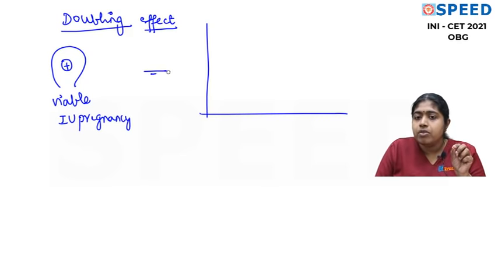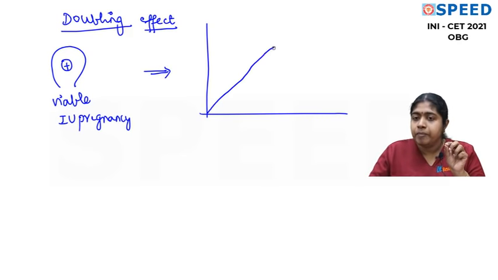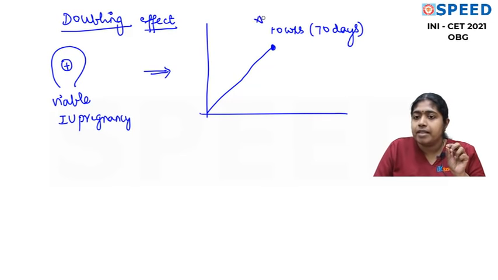So in case of a viable intrauterine pregnancy, HCG values will start to double and reach a peak at 10 weeks. And reach a peak at how many weeks? 10 weeks. So that can be written as 70 days. So this is one very important question in the exam. Peak HCG level in pregnancy is seen at how many weeks of gestation? You can say it is 10 weeks of gestation, that is 70 days. Now this doubling is seen where? In a viable intrauterine pregnancy.